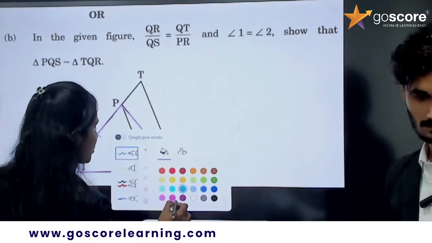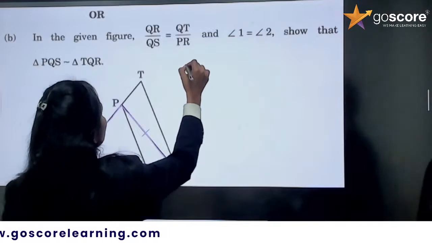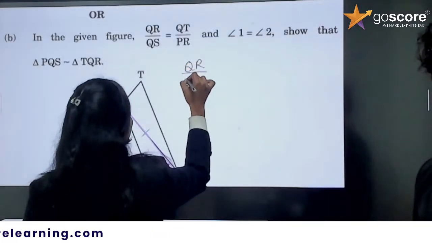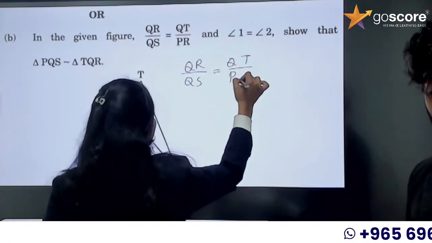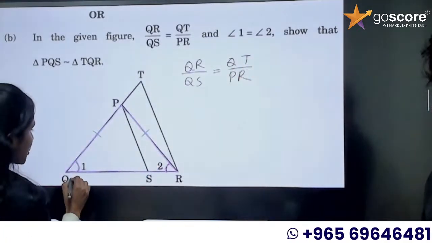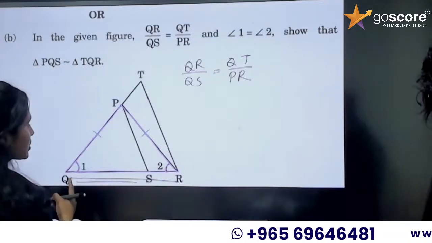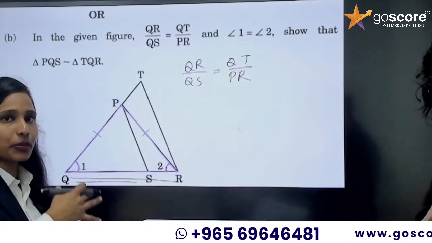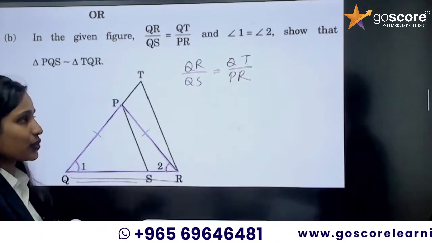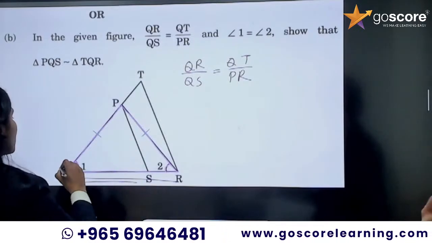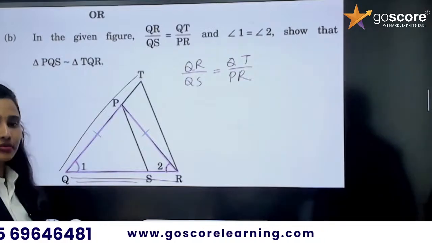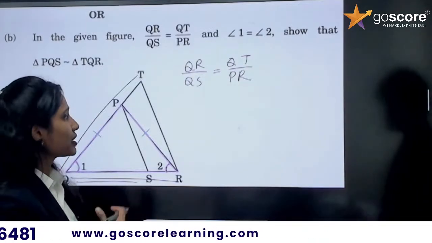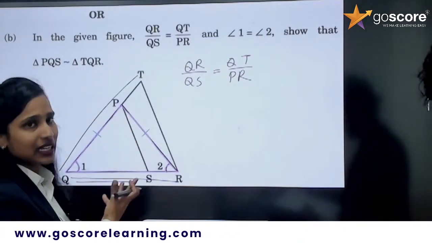Now, what is given in the question? QR by QS equal to QT by PR. So we are having QR by QS. So this side is correct. When we take proportion, we are getting the correct one. And QT by PR. So we are taking QT, but instead of QP, we are taking PR. So we are not getting the similarity, right?